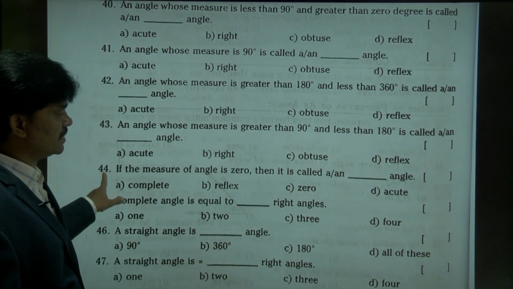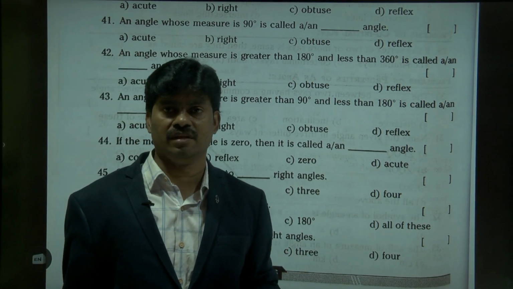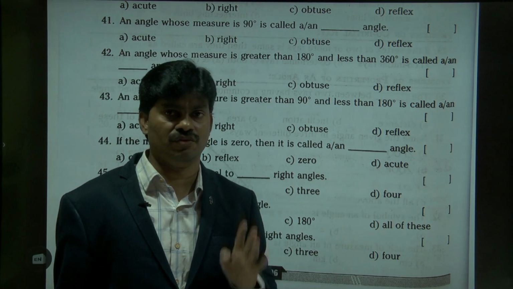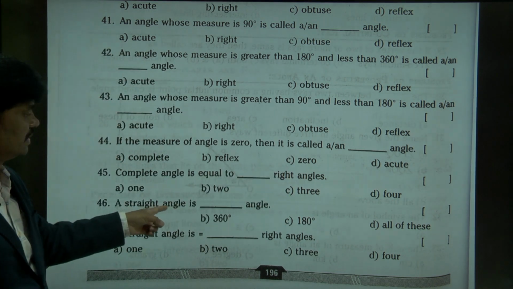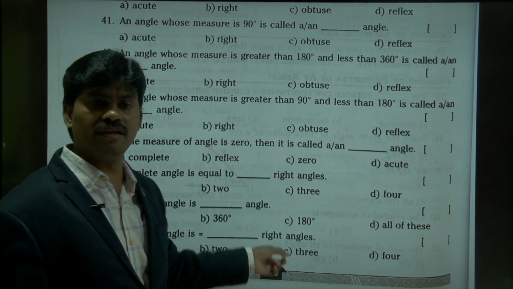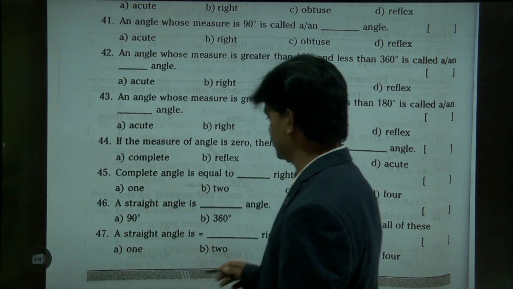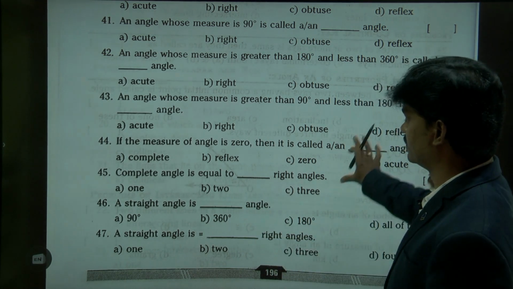Complete angle is equal to dash right angles. A complete angle has 360 degrees. In 360, how many 90s are there? Right angle means 90 degrees. 4. The answer is 4. A straight angle is 180 degrees. Here how many right angles are there? 2 right angles are there in 180 degrees. A straight angle is equal to 2 right angles, right?